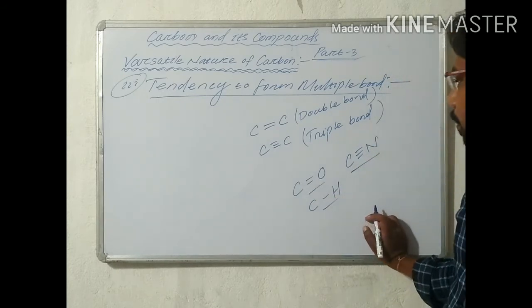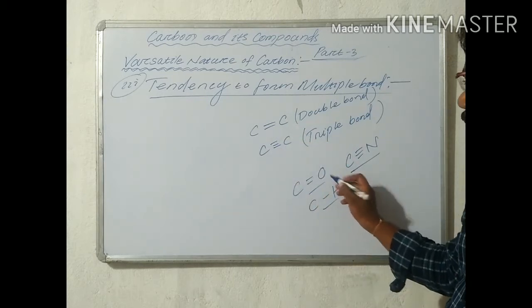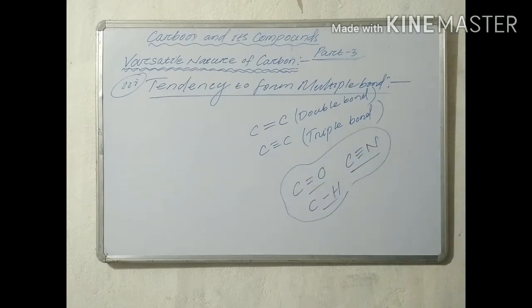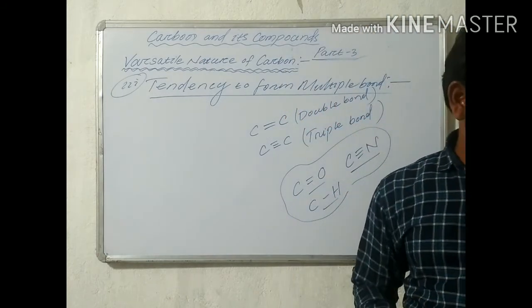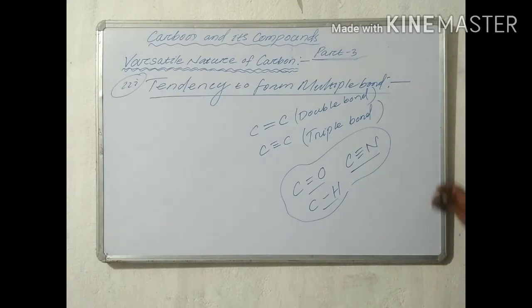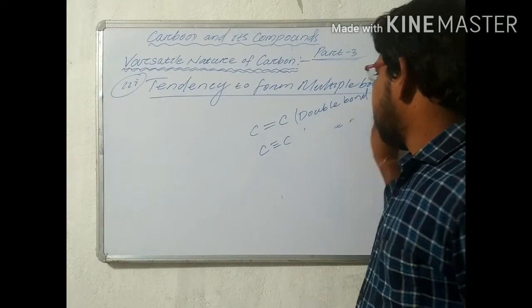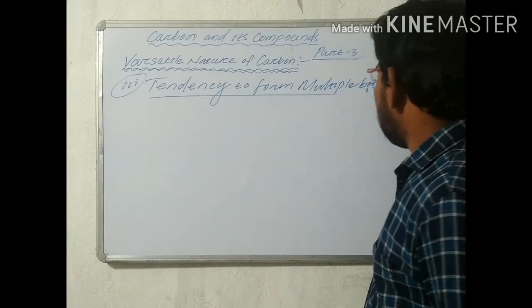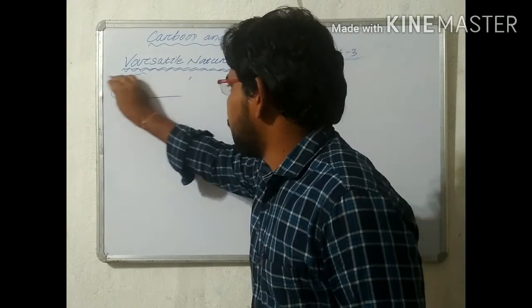So carbon can form multiple bonds with other elements like oxygen, hydrogen and nitrogen, and form a large number of organic compounds. These are the 3 main reasons why such a large number of carbon compounds are present.